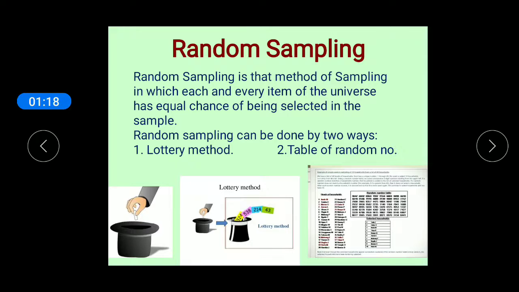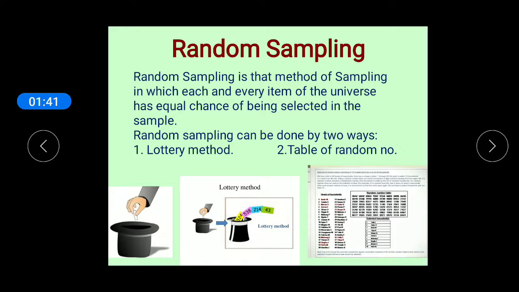In the lottery method, paper slips are made for each item of the universe and these slips are shuffled in a box. Then impartially some of these slips are drawn to form a sample of the universe.